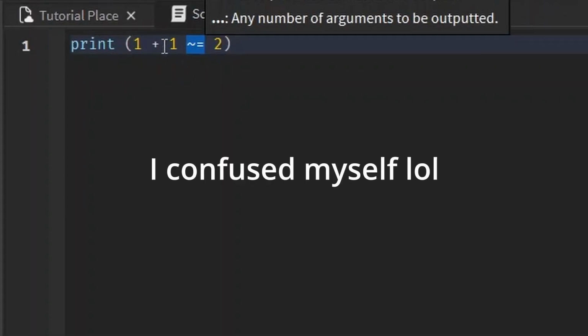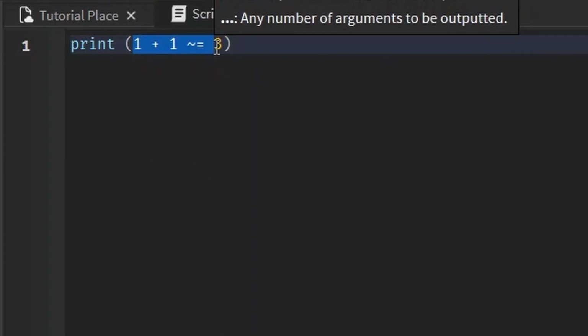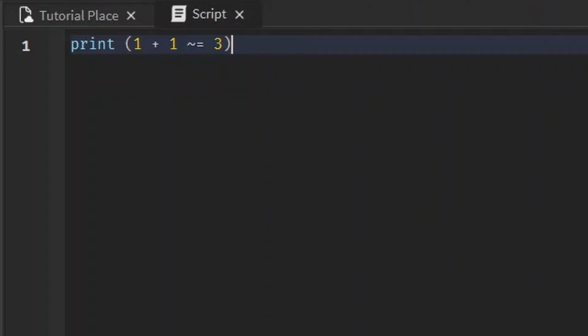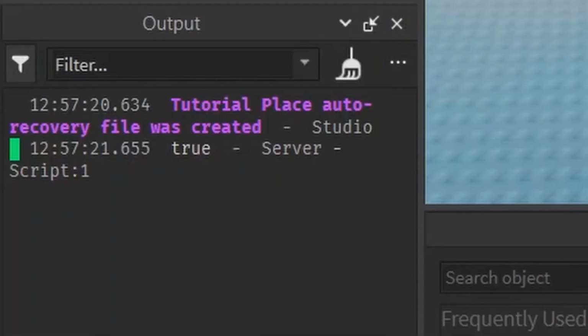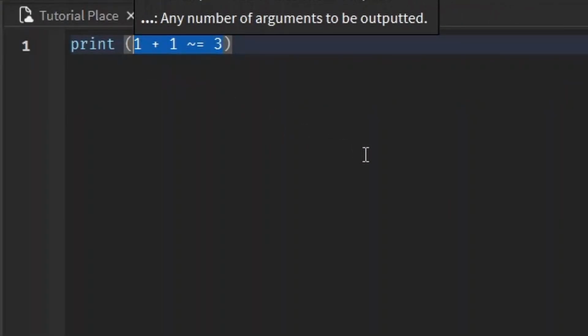No. I'll show you with, like, if we use 3. 1 plus 1 is not equal to 3. So this statement is true because it's checking 1 plus 1 not equal to 3. True, it's not equal to 3. True. We can use this for other data types as well, not just numbers.